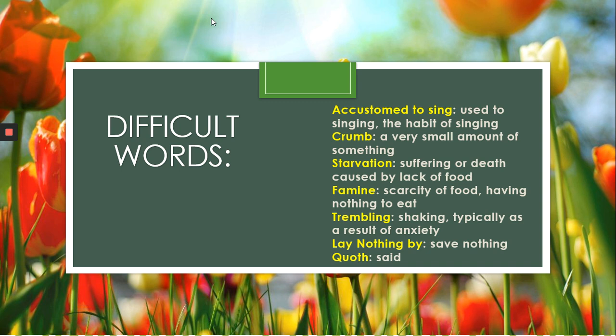Accustomed to sing means being in the habit of singing. Accustomed means being in the habit, accustomed to eat, accustomed to sing. Now we come to crumb. Crumb, when we say small crumbs of bread, means a very small amount of something. Starvation: suffering or death caused by lack of food. Sometimes we hear these words in the news, starved to death or famine. Scarcity of food means when there's no food to eat.